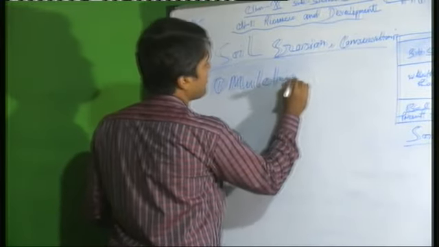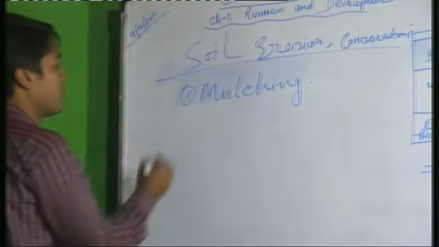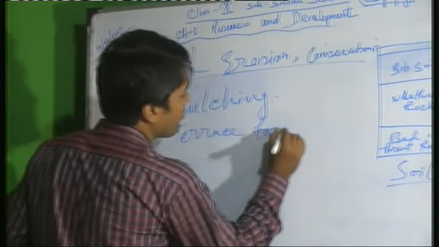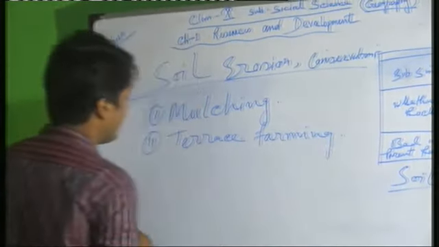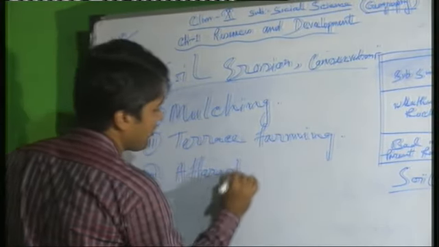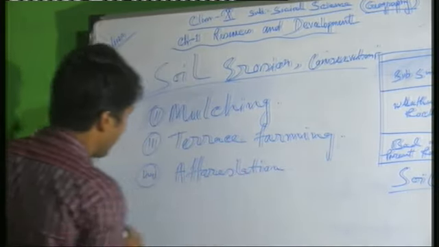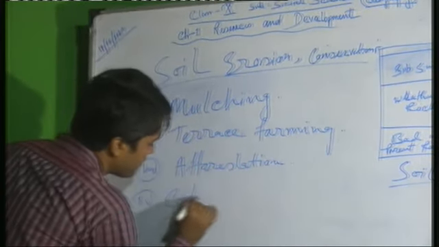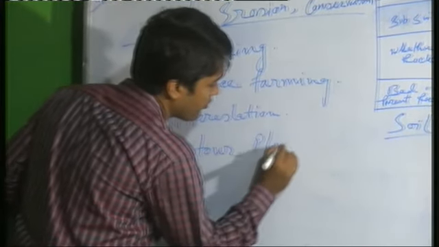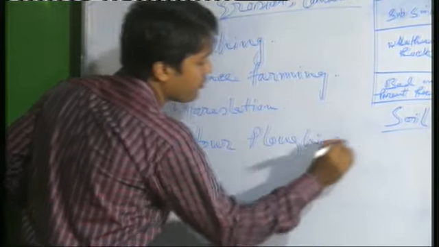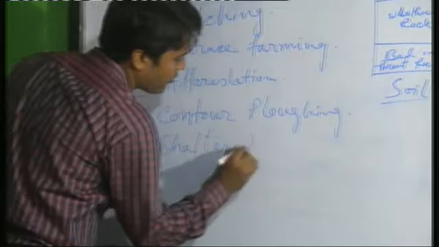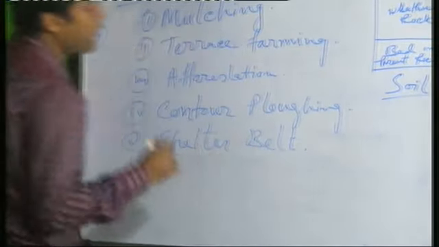It is a process of soil conservation. Second one is terrace farming. Number 3, this is afforestation. Number 4, it is contour plowing. Number 5, this is shelter belt. Shelter belt I have also told in land conservation.